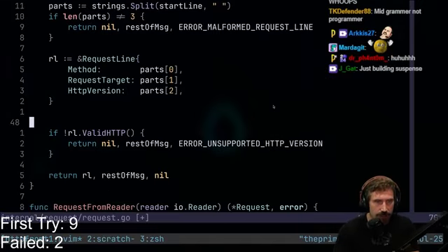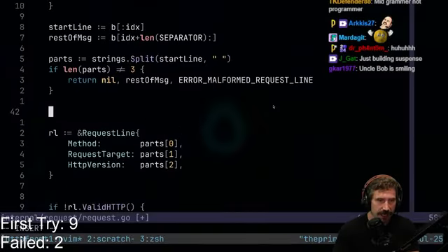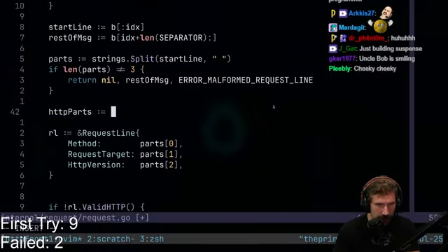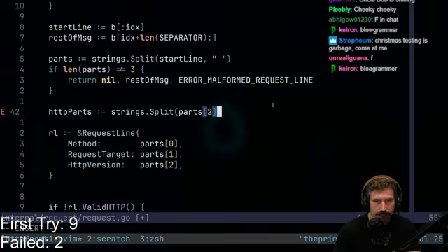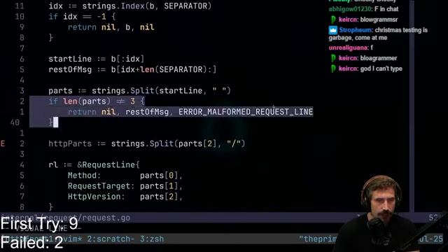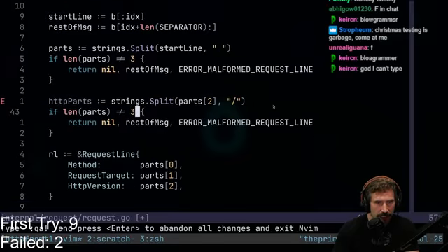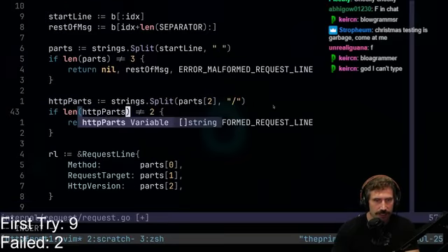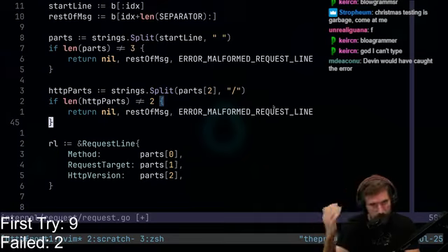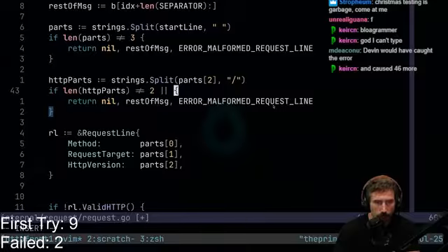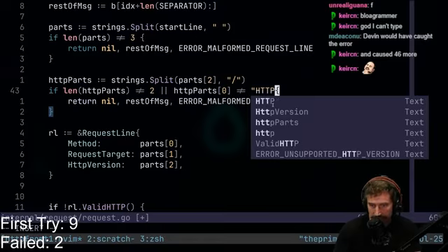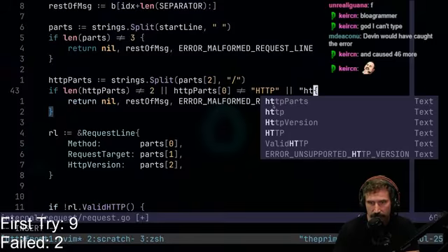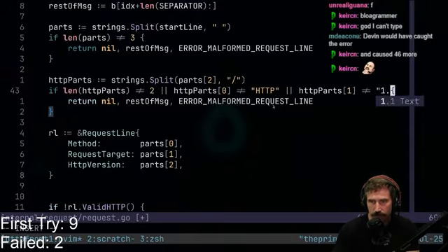All right, so let's go like this. Let's go HTTP parts equals strings dot split. Parts 2, also not one of those, but one of these. Yank that one. Bam, malformed one this. 2 HTTP parts. Okay, so if it's not a 2, we have a malformed request line. That seems good to me. Or HTTP parts 0 does not equal HTTP, right? Or I guess HTTP parts 1 does not equal 1.1, right?